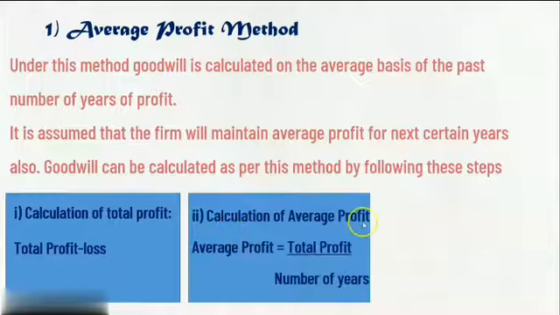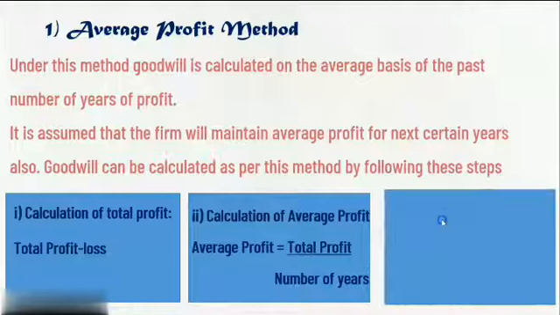here is calculation of average profit. So after total profit we are going to calculate average profit, and the formula of average profit is equal to total profit upon number of years. It means if the profit is given for 4 years, we are going to add the profits and subtract all our losses if any, and we are going to divide by the number of years, that is 4 years. So the formula is total profit upon number of years.